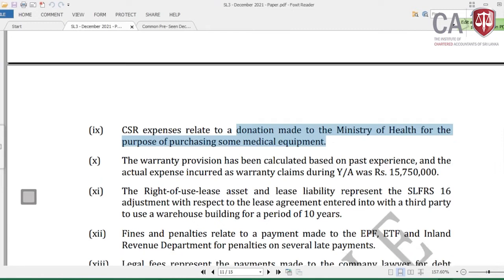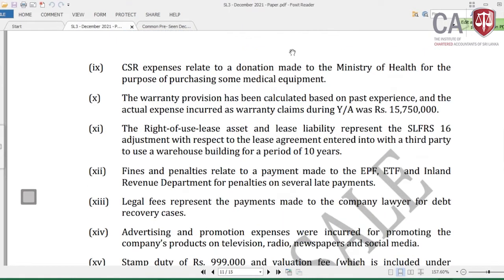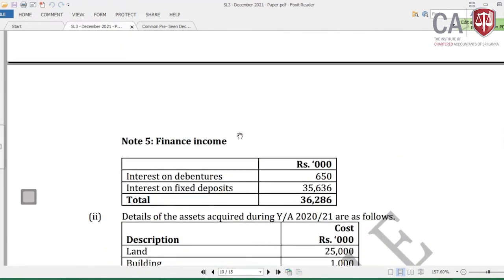Now come to the 10th adjustment, which is on the warranty provision, calculated based on past experience, and the actual expense incurred as warranty claims during the year, 15,750,000. Now, any warranty provision, I think in the CSR activities I have not shown the amount.